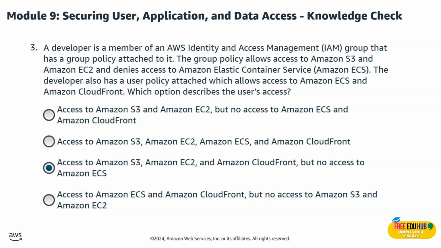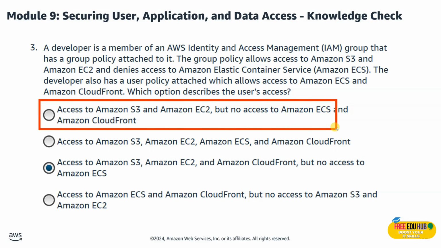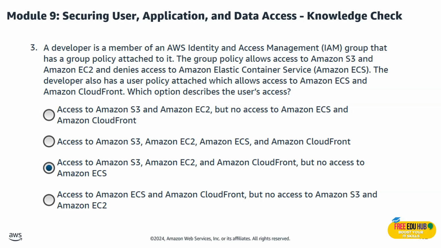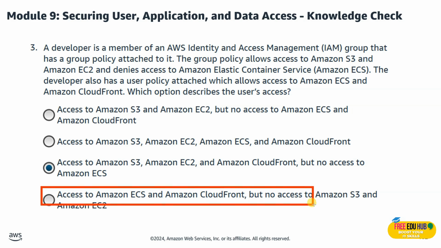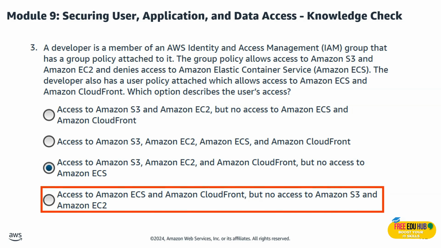The reason is that IAM combines permissions, but an explicit deny from the group overrides an allow from the user. Now let's see the other options in this one. If we select the first one, which says access to Amazon S3, EC2, and no access to ECS and Amazon CloudFront, it's incorrect because CloudFront is allowed in the user policy. The second one, access to Amazon S3, EC2, Amazon ECS, and Amazon CloudFront, is wrong also because ECS is denied by the group policy. And we are not selecting the last option, which says access to ECS and CloudFront, but no access to S3 and EC2. S3 and EC2 are allowed, so it is not correct.